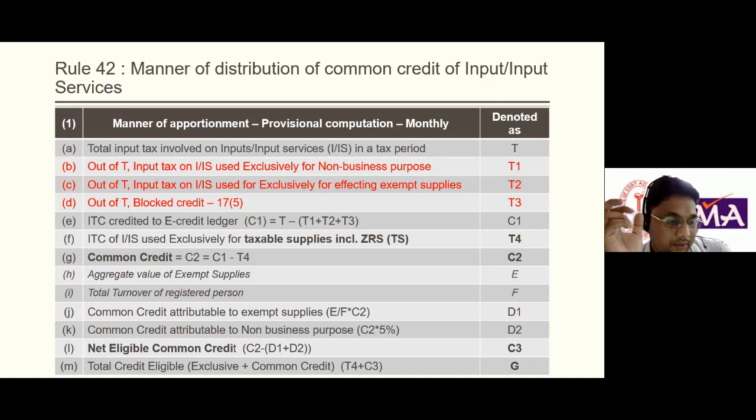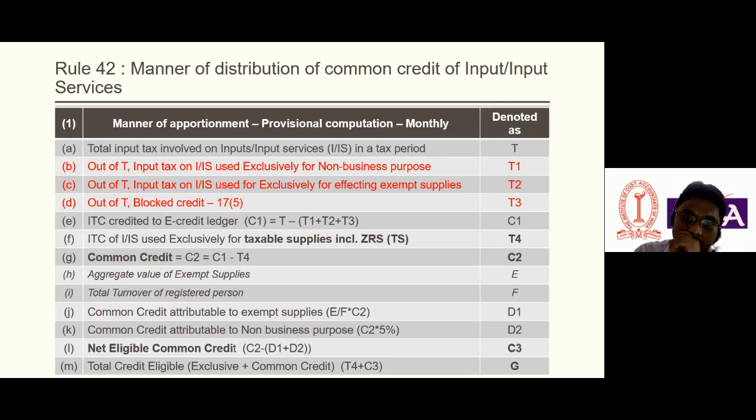The four things which I want to discuss now. Business purpose: we know if the ITC is exclusively for business purpose, the ITC would be available. Rule 42 is about input and input services, not capital goods. So we will discuss input and input services now. If input and input services are used exclusively, meaning wholly, for non-business purposes, then ITC will not be allowed, because it is clearly mentioned in Section 16(1) that goods have to be used for business purposes. If used for non-business purposes, there is no ITC.